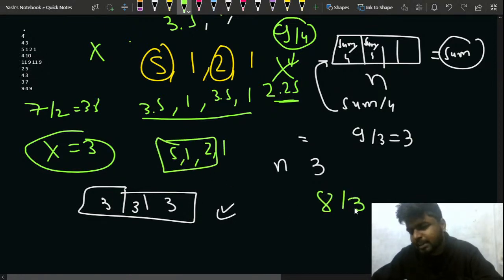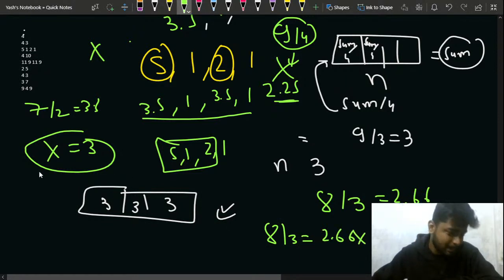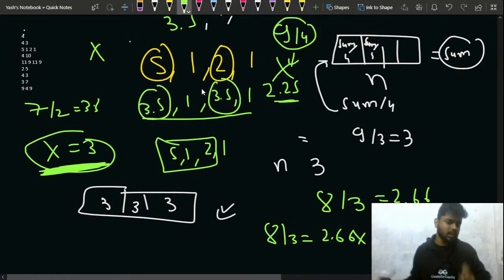If I divide 8 by 3, can I say that I get something less than this? So 8 by 3 is nothing but something close to 2.66. So I'll not be able to meet the minimum mark for being called wealthy, that is 3. At least I should be greater or equal to 3, no matter if I'm in the decimal part. So that is why can I say that there are 2 wealthy people only for this particular array?